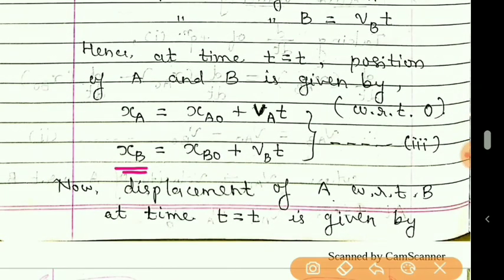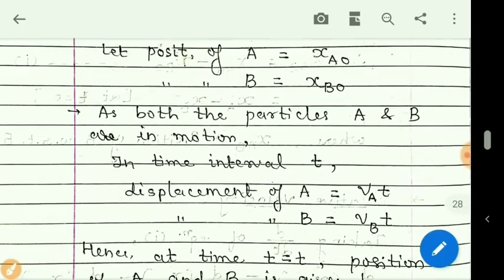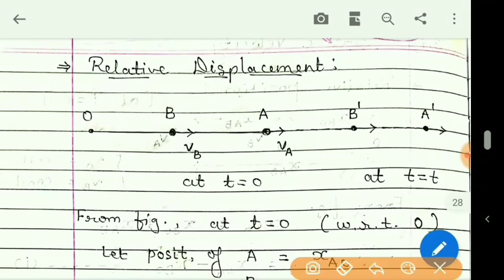Similarly for B, initial position was XBO at time t is equal to 0, and in time interval t it has travelled this much distance. So final position of B, that is XB, is equal to XBO plus VBT. See from the figure, initial position was this, and from here it travelled till here.